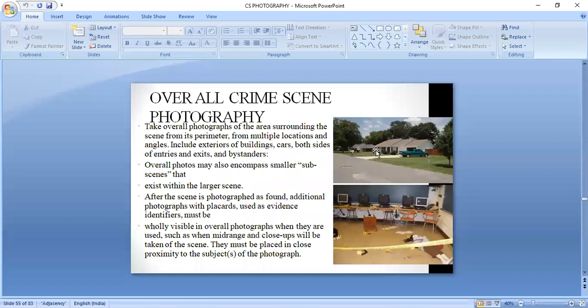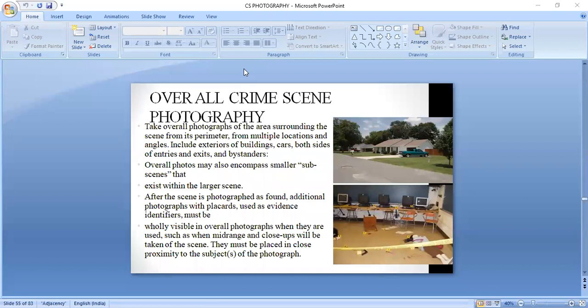If you are taking a photograph of a row of houses, or many buildings, or suppose there is a murder in some apartment, you take the photograph of the full apartment.